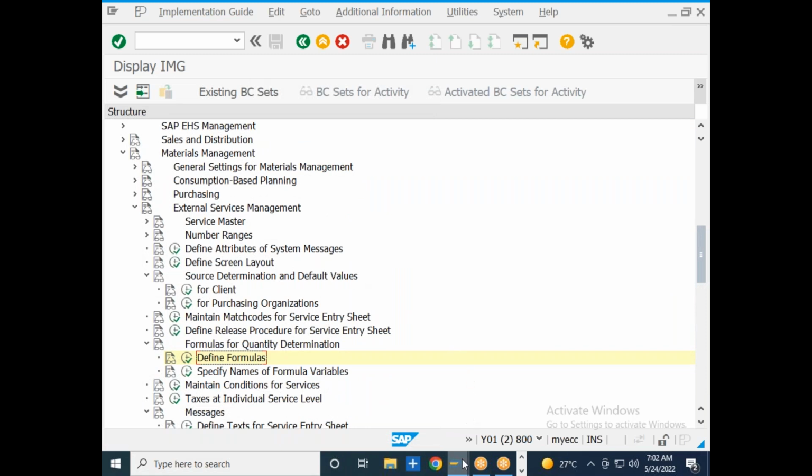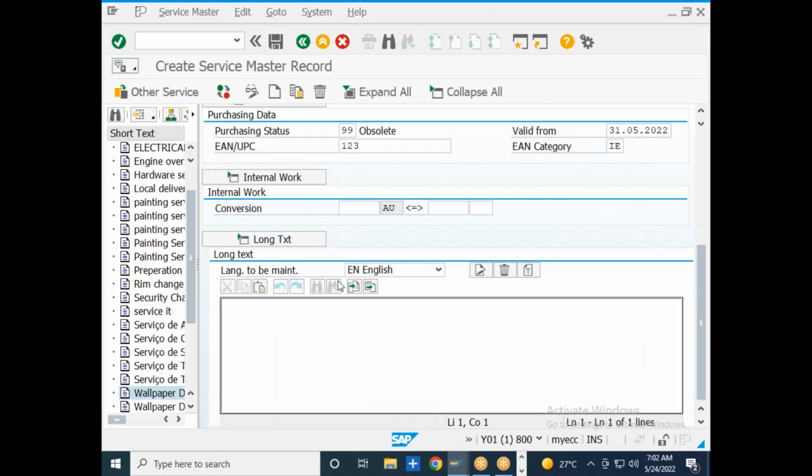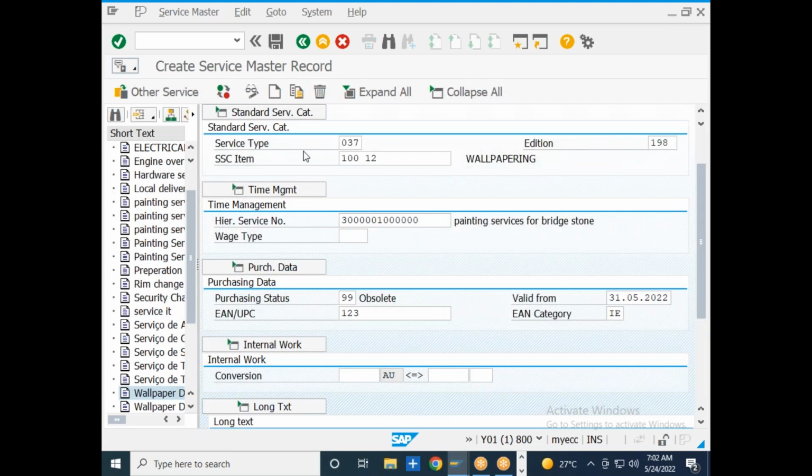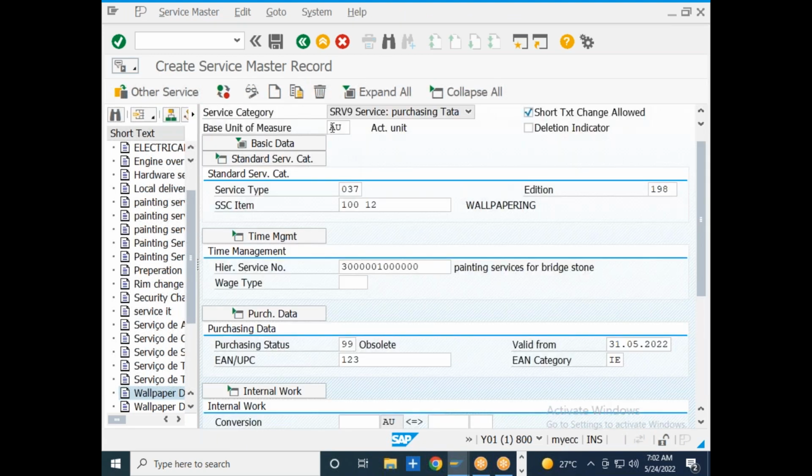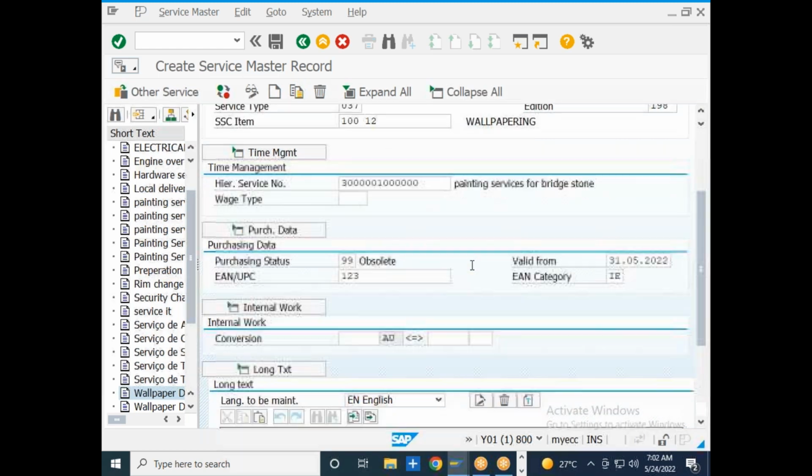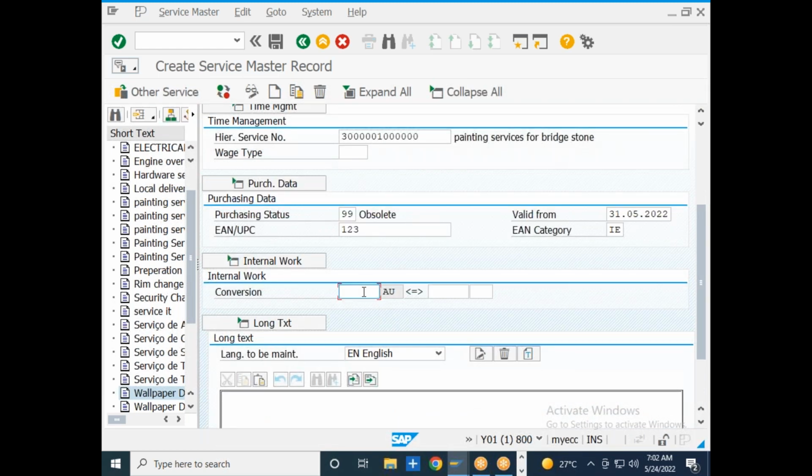Okay, you can define the international article numbers and you can use it over here. Also the conversion factor: the activity unit is the unit of measurement, but one activity equals how many hours? You can specify it over here. Let us say one activity unit equals 24 hours.